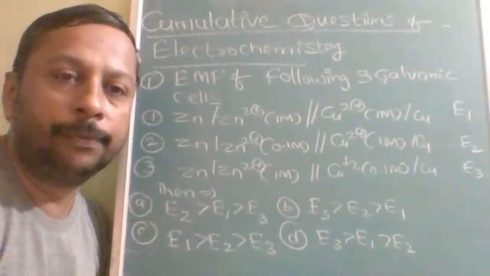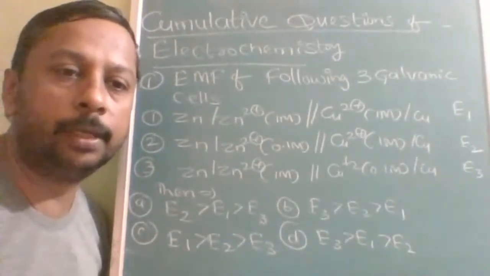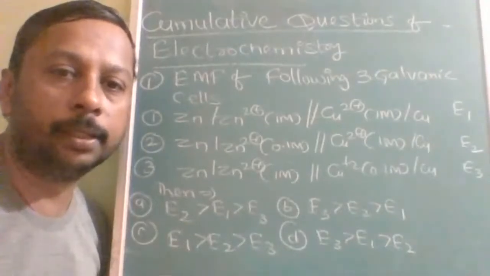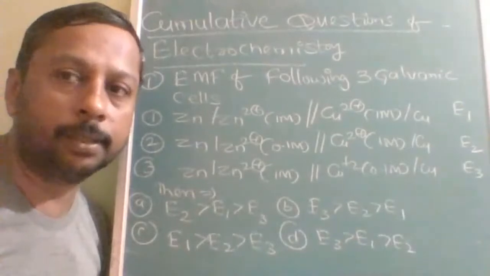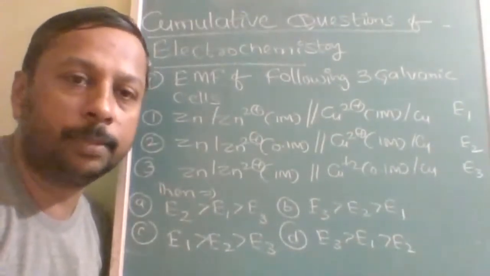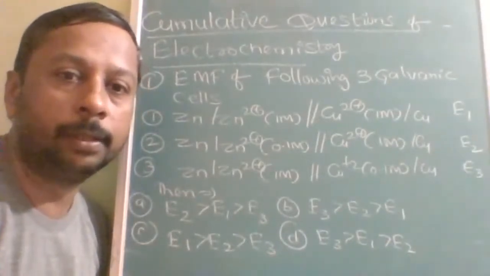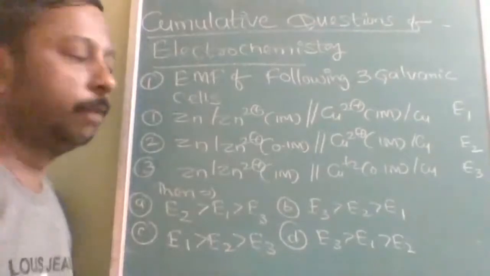EMF is affected by temperature, metal reactivity, and concentration. These are the three things I have covered in the Nernst equation factors, directly proportional or inversely proportional, and sometimes concentration of anode electrolyte or cathode electrolyte. Based on that, this question is framed.